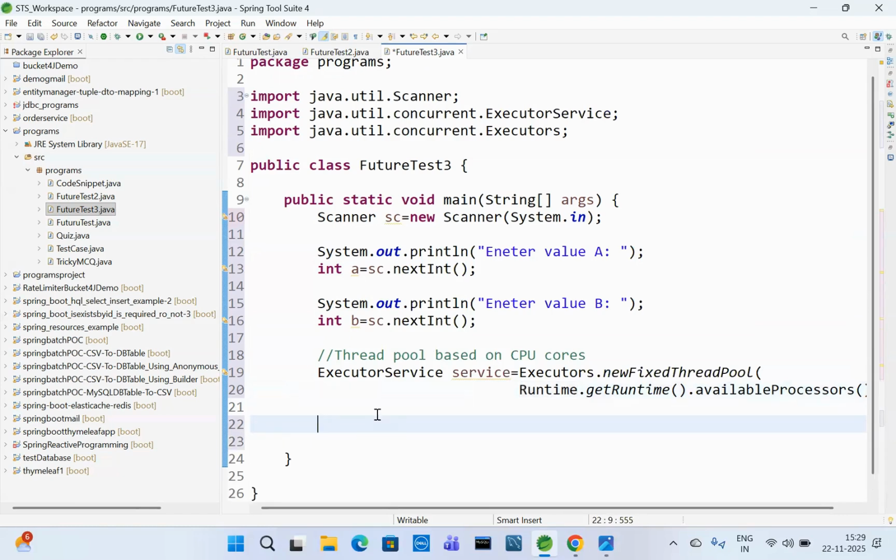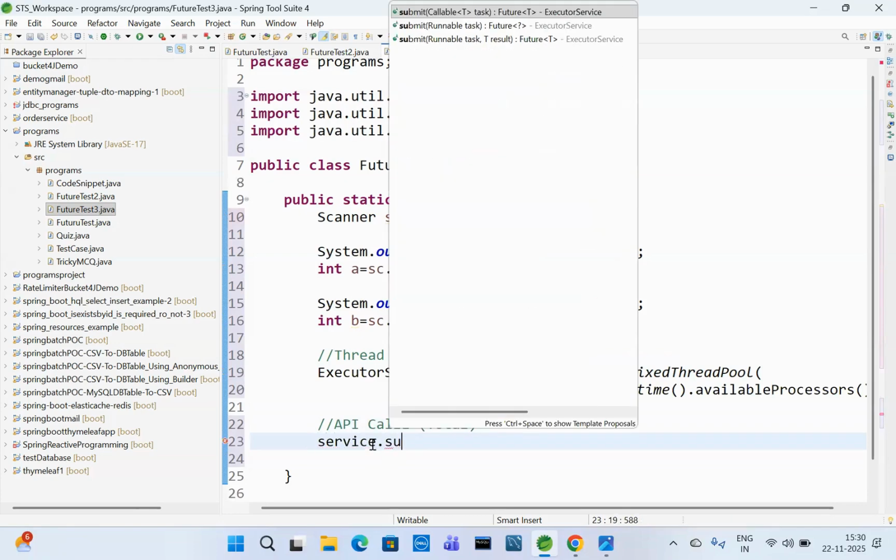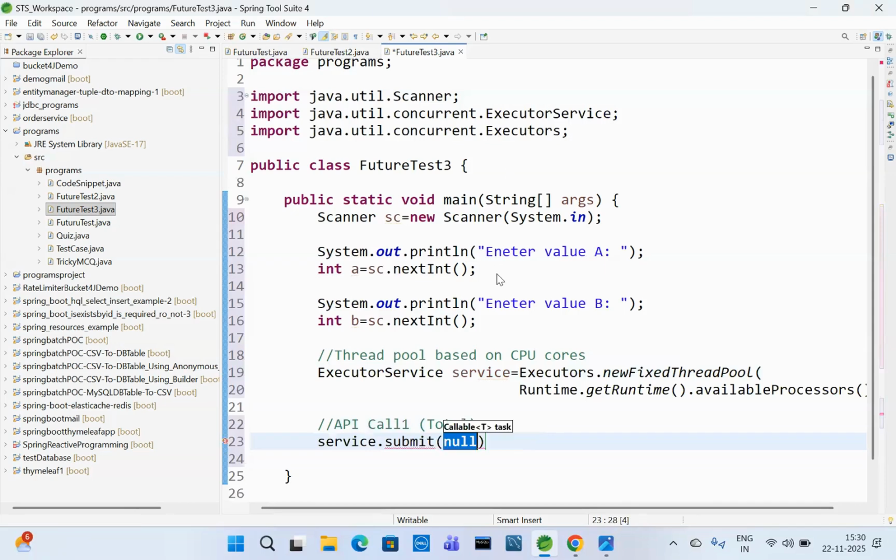Next, after that, post API call. API call one. We are performing the total here. Now, service dot submit. We need to pass the callable. Callable is a functional interface, so we are applying a lambda expression here.